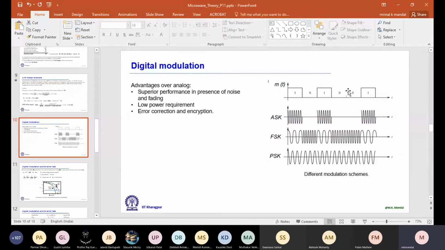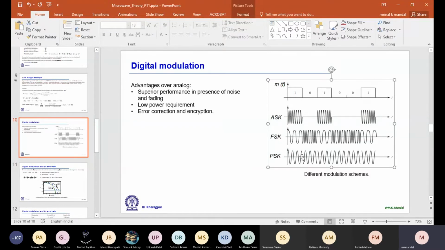So any change from 1 to 0 or 0 to 1 will be represented by a change of phase. In this example, we are representing it by a change of phase of 180 degrees. So these are different modulation schemes, and in Wi-Fi we actually use QAM, quadrature amplitude modulation. So we do both phase modulation and amplitude modulation.